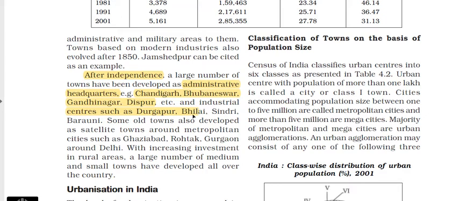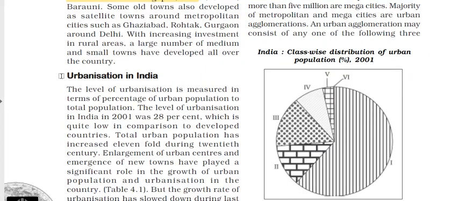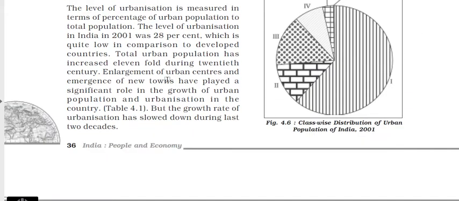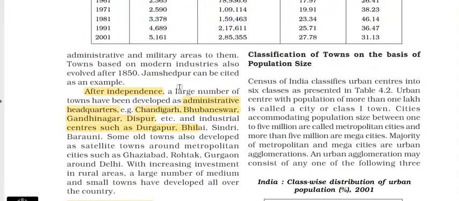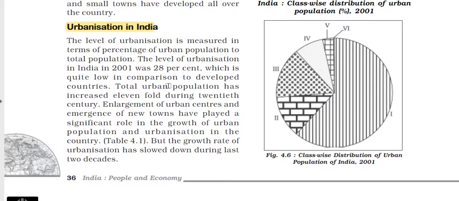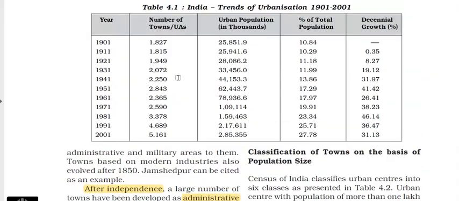Now, the next topic is urbanization in India. You will find that some data is missing in this book, but for your knowledge, the level of urbanization in 2001 was around 28%, meaning 28% of the population was living in urban areas in 2001.